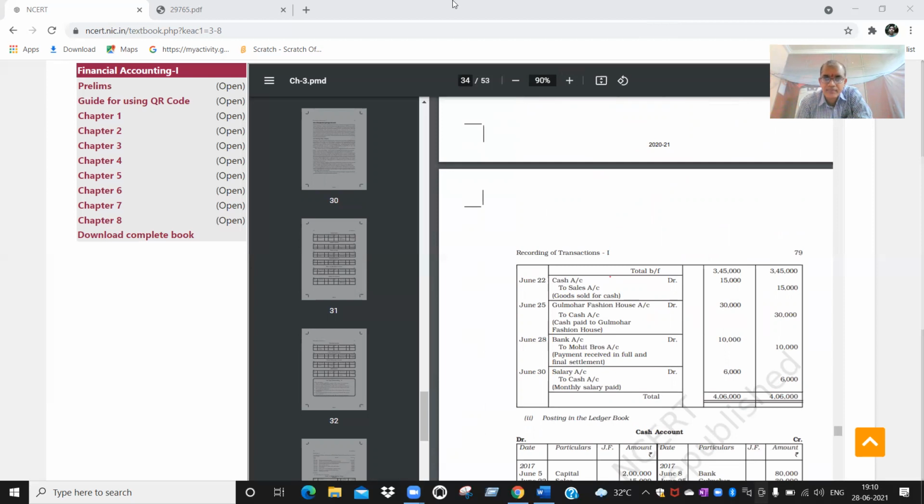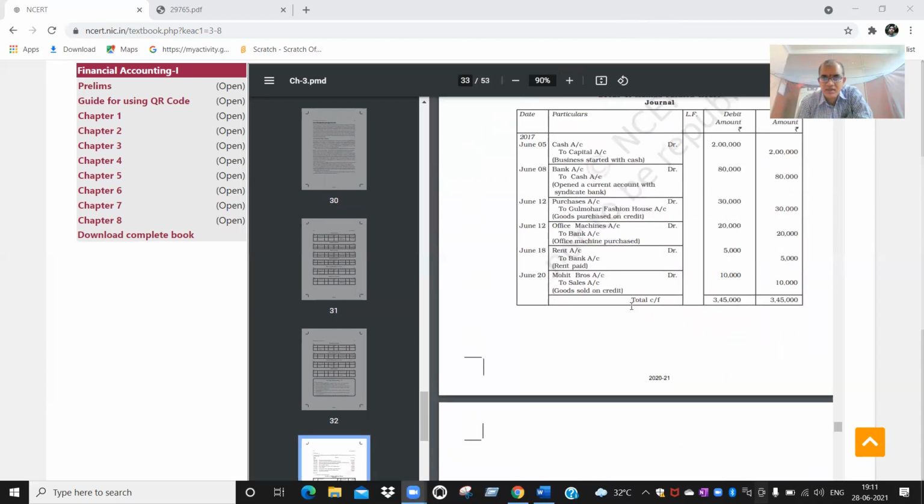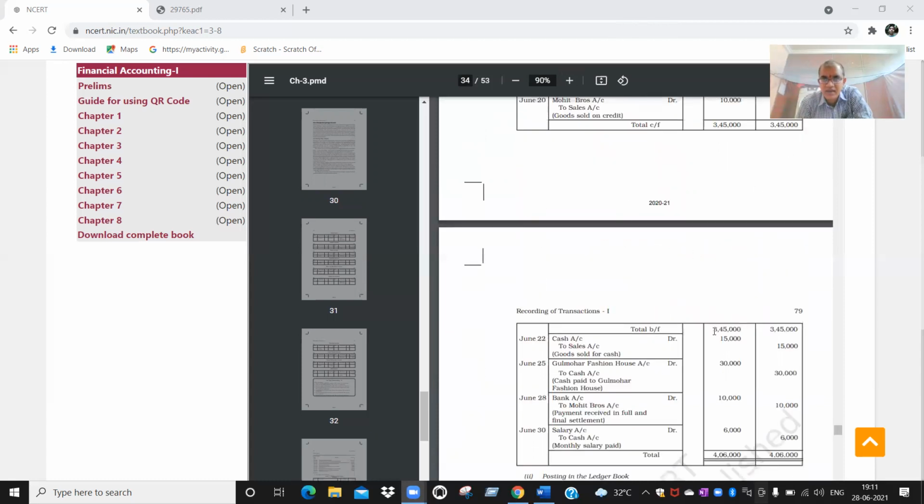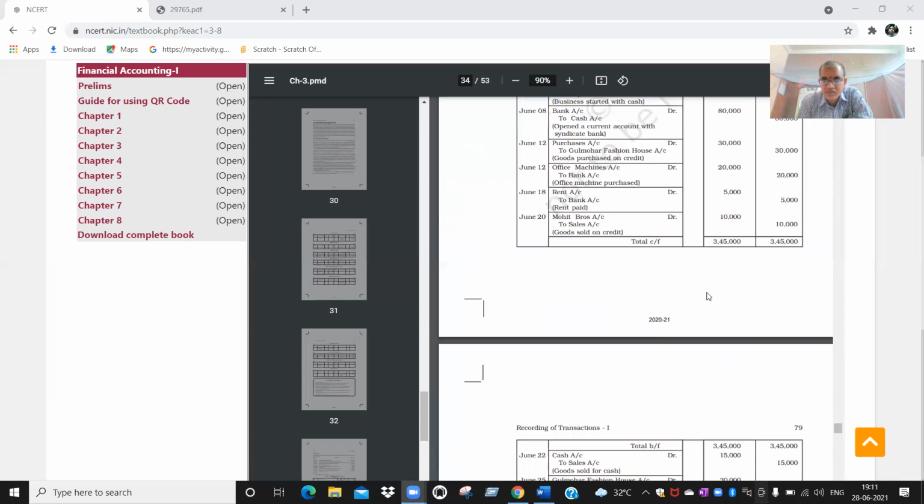Sir, what is the total CF, total BF, sir? CF means carry forward. BF means brought forward. In this page, the space is not sufficient, so they brought this balance to the next page. This is brought forward from the previous page. This is carried forward to the next page. These balances, 3,45,000 and 3,45,000. Here the problem is incomplete, so they are carrying forward this amount to the next page.